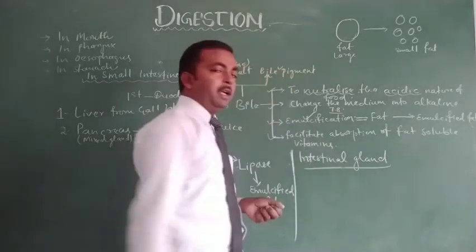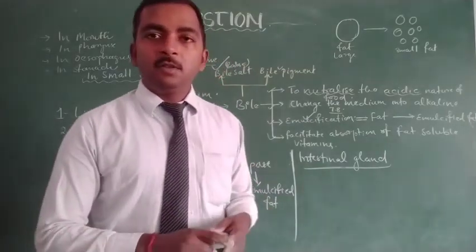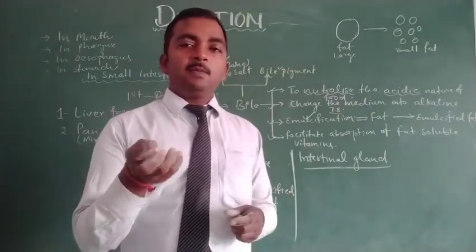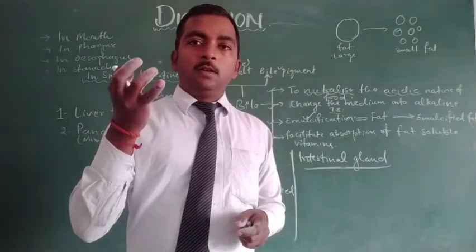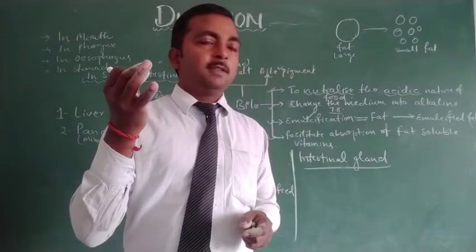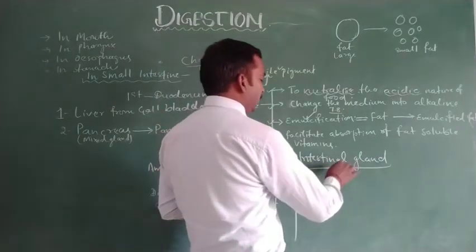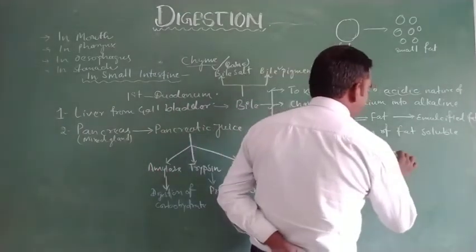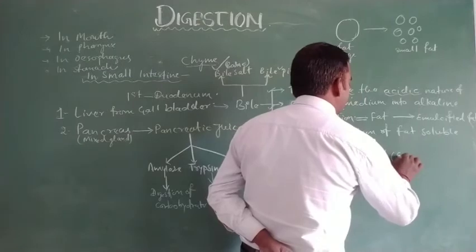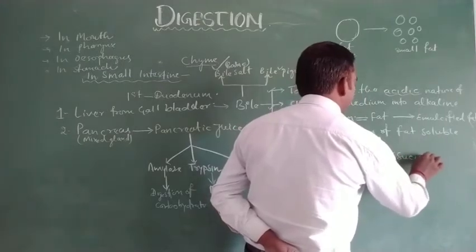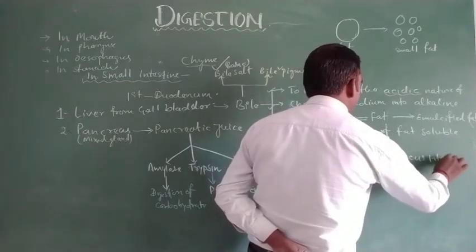So intestinal gland consists of enzymes for complete digestion of carbohydrate, fat as well as protein. The intestinal gland secretion is also known as succus entericus.